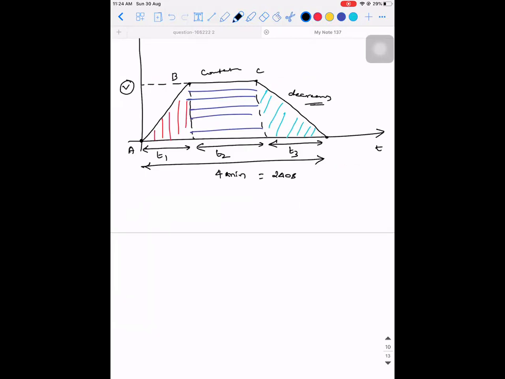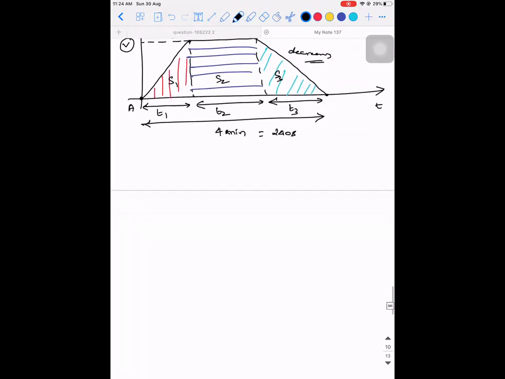If I take these distances as S1, S2, and S3, remember we have a derivation for S equals UT plus half at square using the graphical method. What graph did we use? We used a velocity-time graph. Under a velocity-time graph, what quantity are you supposed to find so that it gives you displacement? You need to find the area.